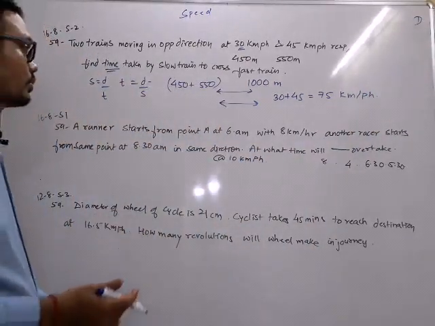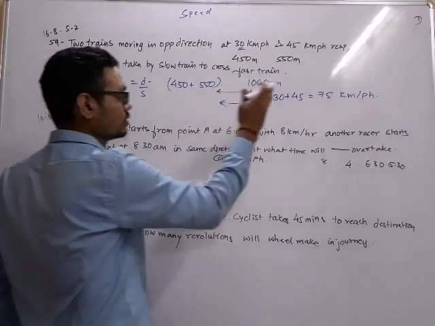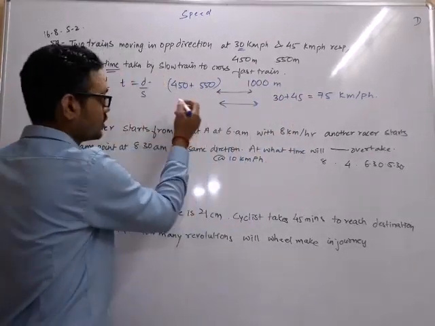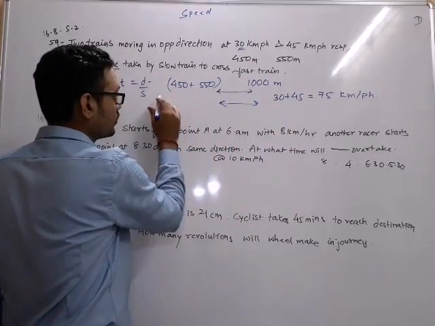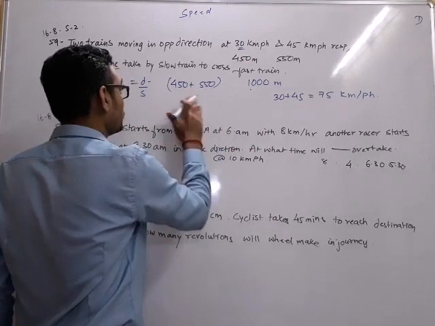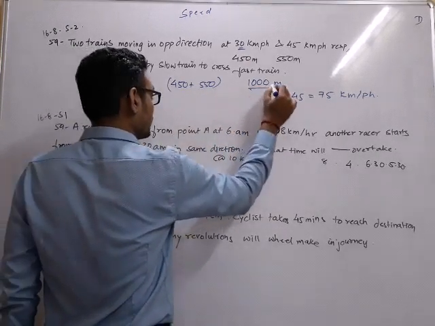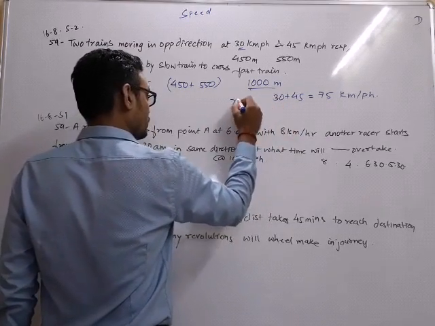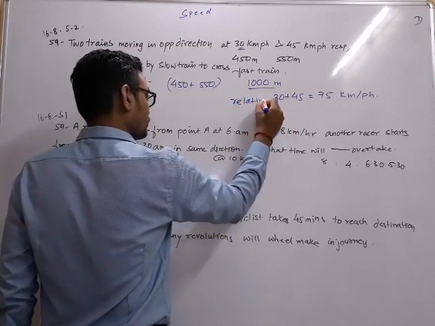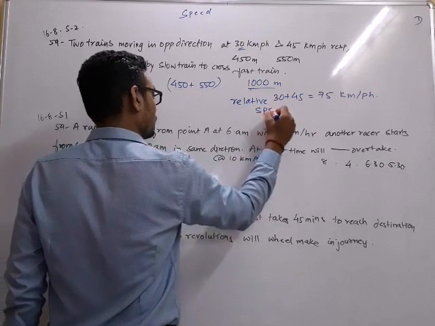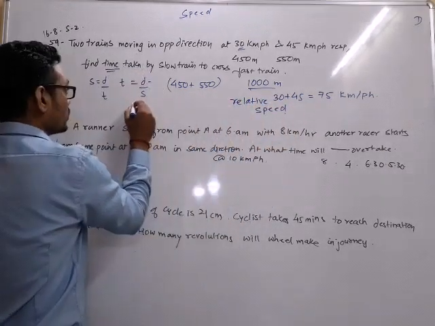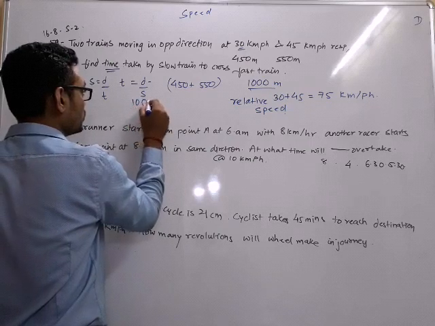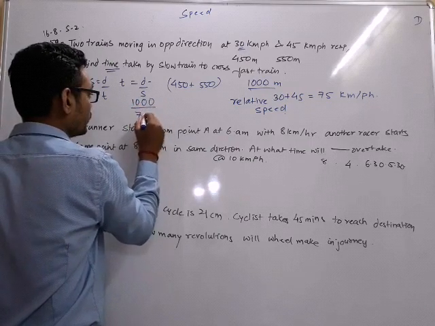Now it's such a simple question. Distance is 1000 meters, speed is this, how much is the time? So kindly solve it. It will be 1000 divided by this relative speed. So it's nothing else, 1000 divided by 75.